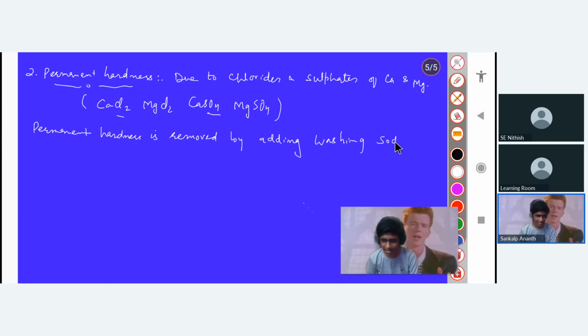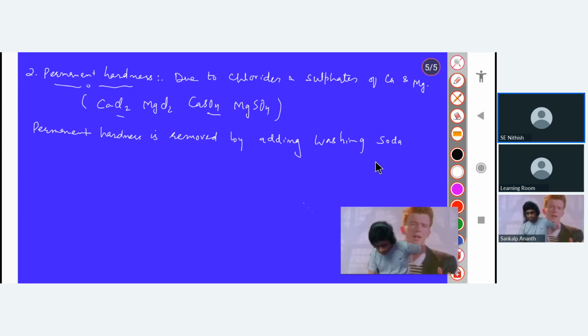Because it cannot be removed by boiling. Temporary hardness can be easily removed by boiling, but you cannot remove permanent hardness by boiling. So you have to use a chemical in order to make it soft. That's why we call it permanent, like permanent markers, and temporary markers. So permanent hardness is removed by adding washing soda.